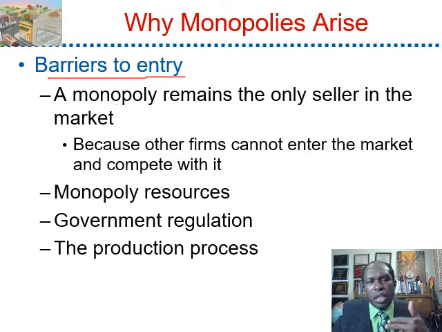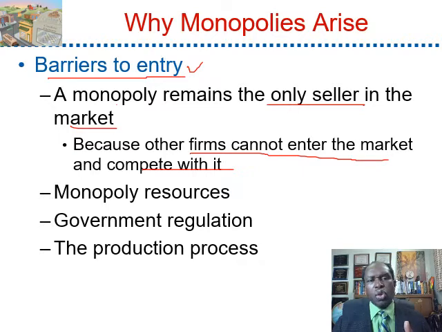But in a monopoly, there is a barrier to entry because the monopoly remains the only seller in the market, and other firms cannot enter and compete against it. The reasons for barriers to entry are, for instance, monopoly resources, and government regulation, because government provides patents or copyrights to some businesses to produce that product. We'll talk about each of these cases in a minute.